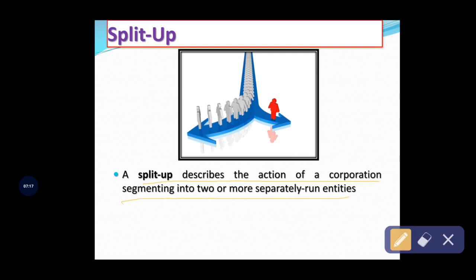Split up describes an action or event of the business organization or corporation segmenting into two or more separately run entities. See, with the example I will give clarity so that you get clarity about these two concepts, spin-off and split up.